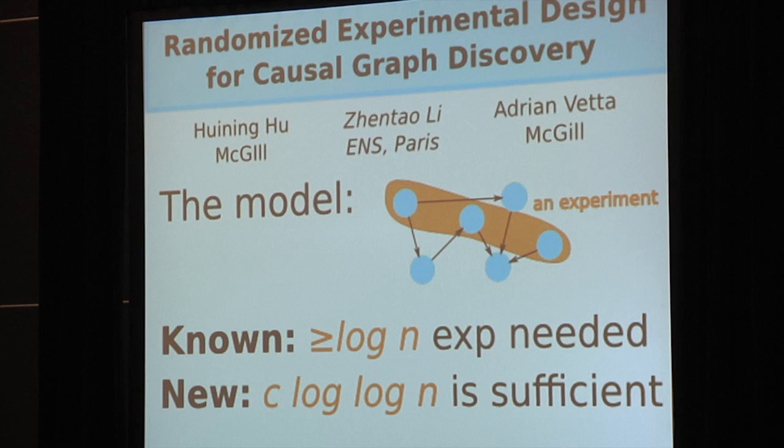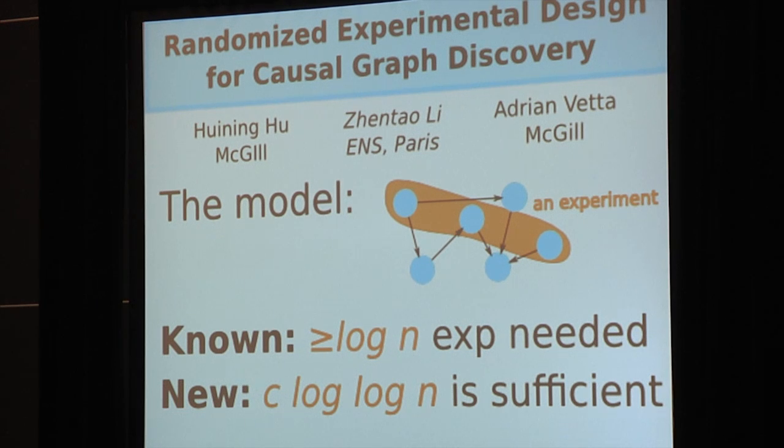So given n random variables, we'd like to discover the causal relations between them, assuming that these causal relations can be represented by a directed acyclic graph where the nodes are the random variables and the directed edges represent causal relations. So classical results tell us that from just observational data, we can recover some of this yet unknown causal graph, but not necessarily all of it.